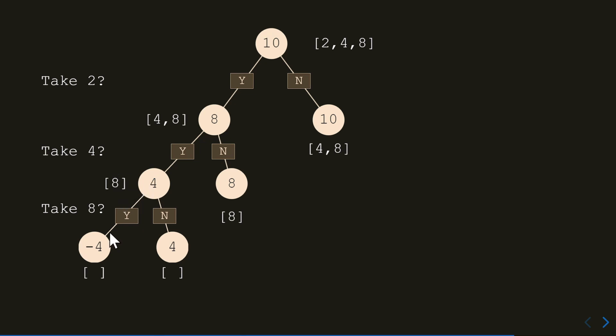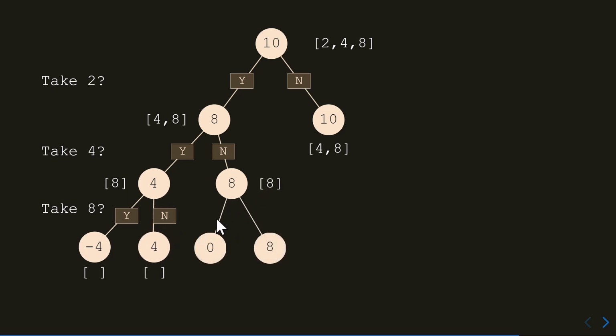If I do take 8, I'm going to end up with -4. So that's not the answer. If I don't take 8, I'm going to end up with 4 here. So again, that's not the answer because we want to have 0 here, right? And if I go down this path, I'm going to have 0 if I take 8, and that'll give me the answer.